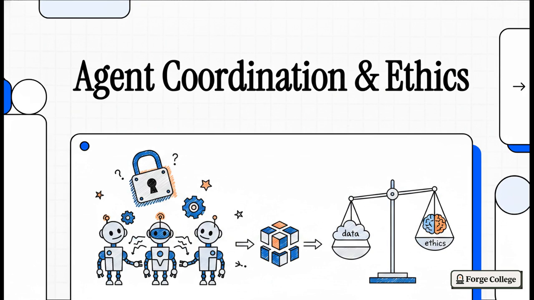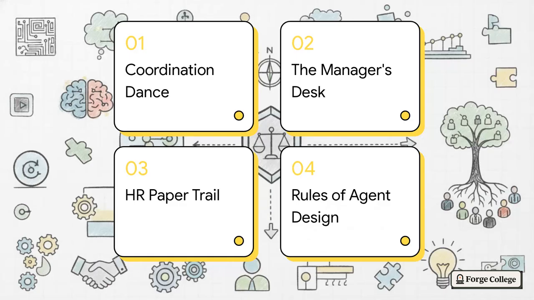We are diving into coordination, governance, and ethical considerations. These are absolutely crucial, like the absolute capstones of understanding how to shape real-world agent behavior on Solana. So here's our structural blueprint for today. First, we'll look at the coordination dance. Second, we're heading over to the manager's desk. Third, we'll dig into the HR paper trail, and we'll wrap it all up with the golden rules of agent design. Let's get right into it.